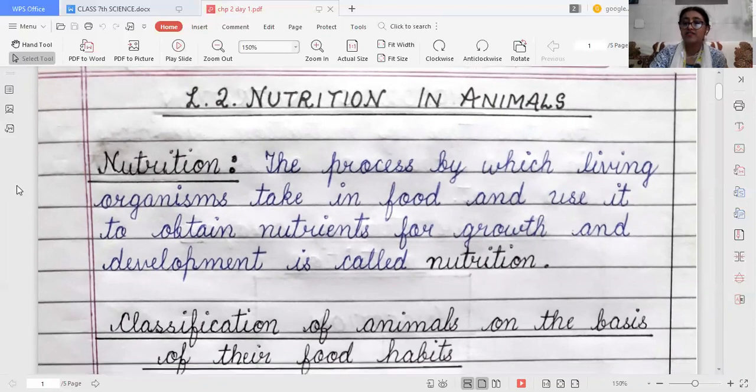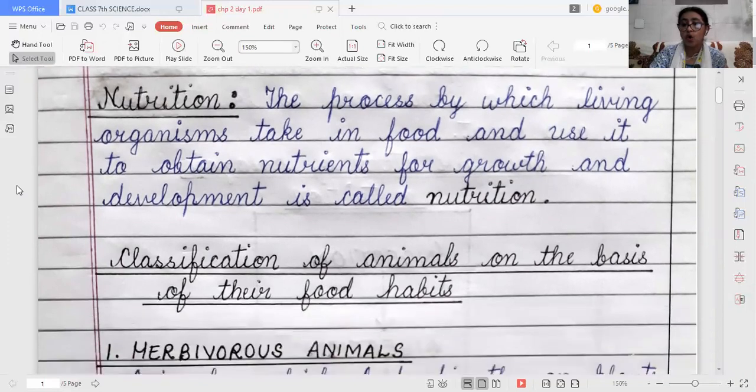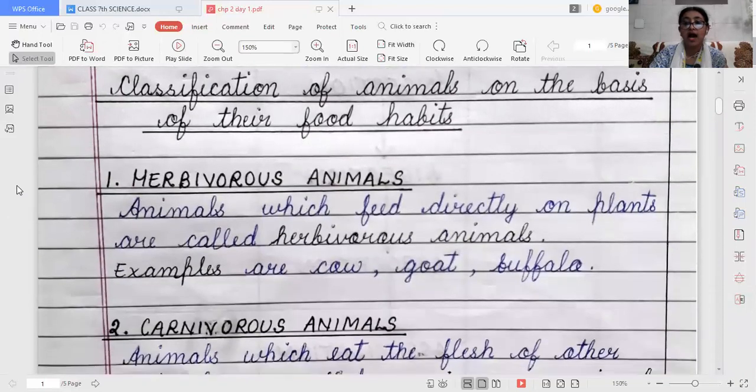Now there is a classification of animals on the basis of their food habits. We all know there are different animals who only eat plants, a few only depend on the flesh of other animals, and a few depend on both directly or indirectly. The first category of animals is known as herbivorous animals.